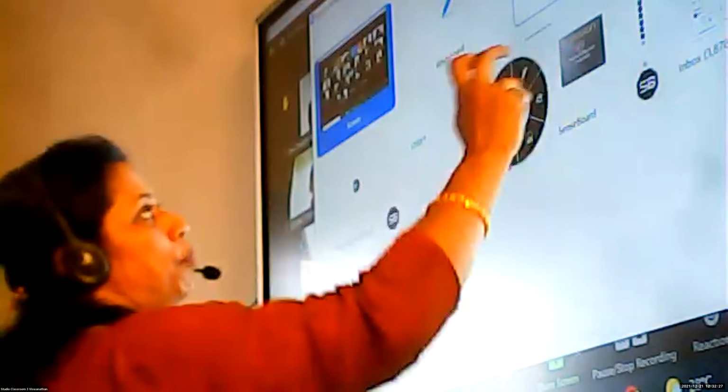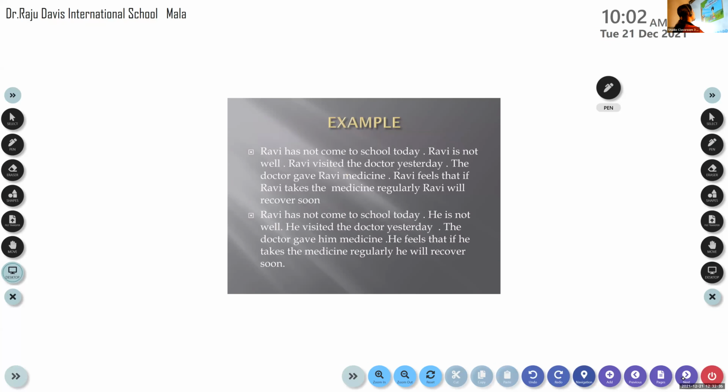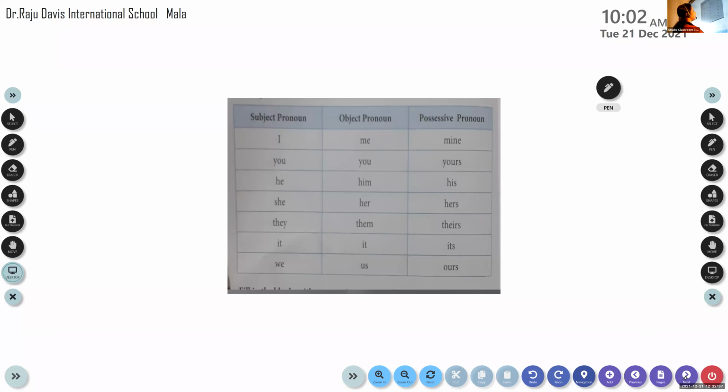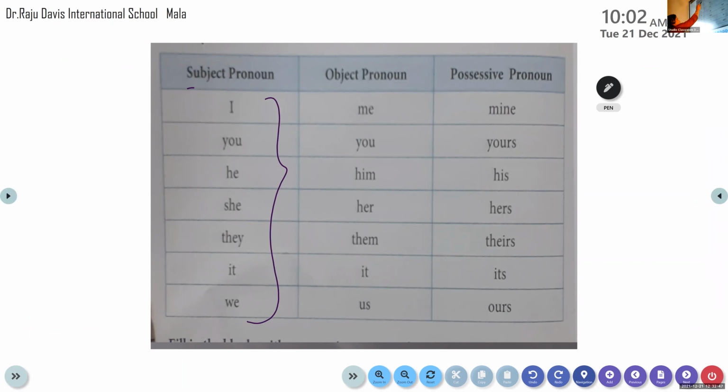And these 7 pronouns do have a different form, which is known as the object pronouns. Have you all understood? I'll show you the table. Yes, this is a table, so you have to be thorough with it. That's why ma'am is repeating it again and again. These are the 7 subject pronouns. They can only be replaced by a subject in a sentence. Clear to all of you?